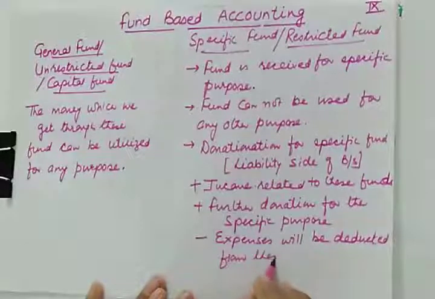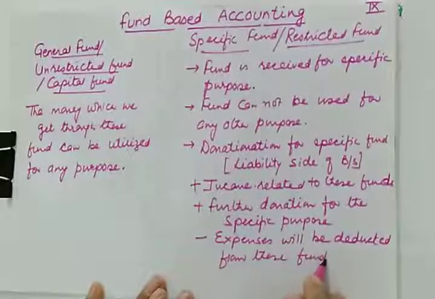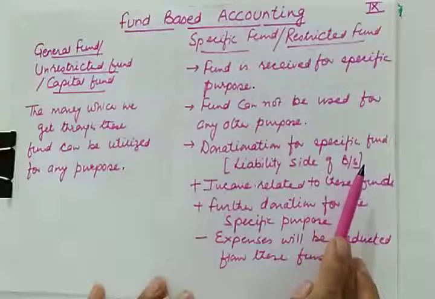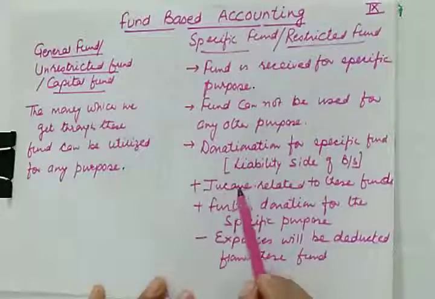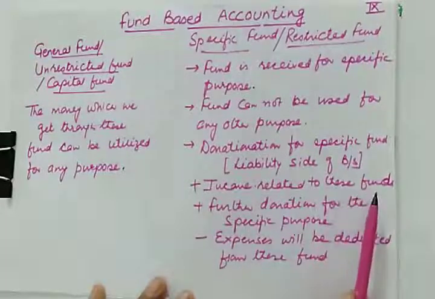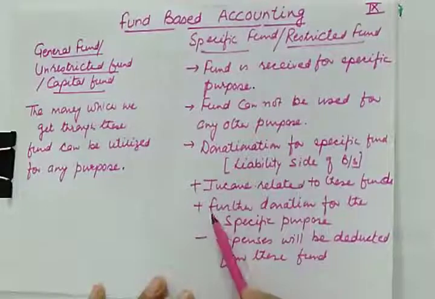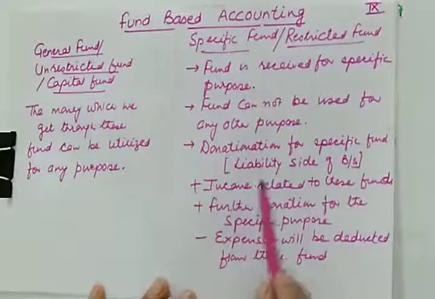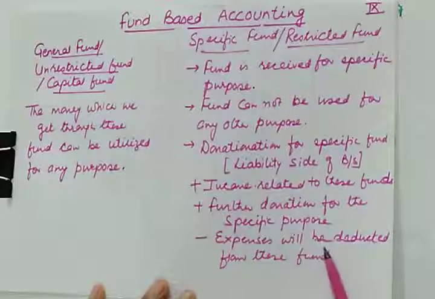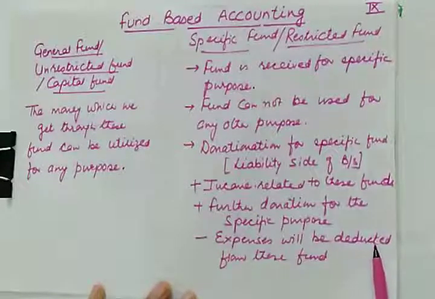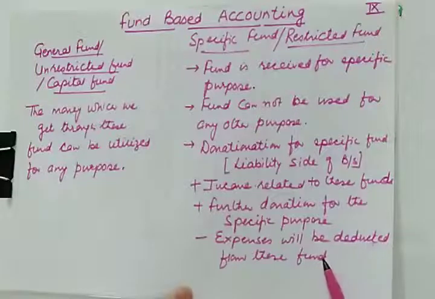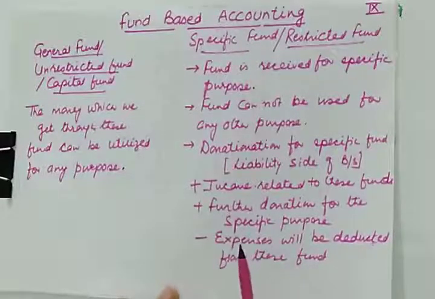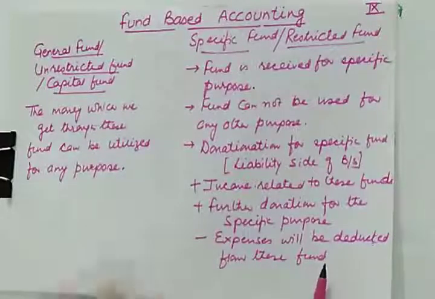For example, if you receive a donation for a prize fund, any income related to that prize fund will be added to it. Further donations received during the year will be added to the prize fund. And if some prizes are distributed, it means you are using this fund, so that expense will be deducted from the prize fund.